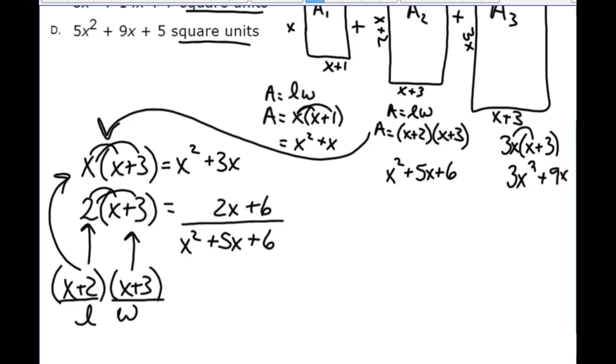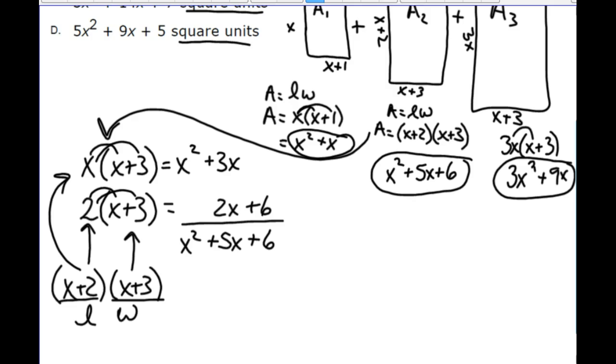What we have to remember, what we said in the beginning, is that we have to combine all of these areas. So we have this x squared plus x, and this x squared plus 5x plus 6, and this 3x squared plus 9x, that all have to be combined.